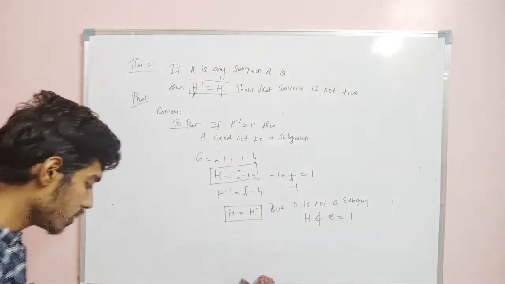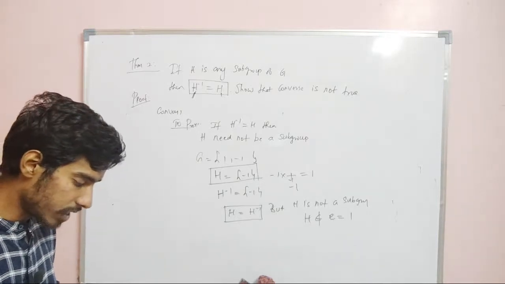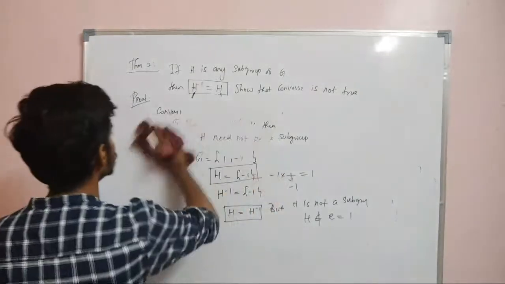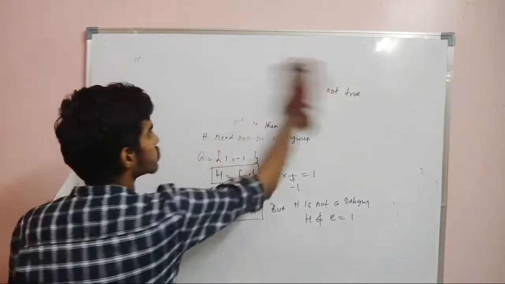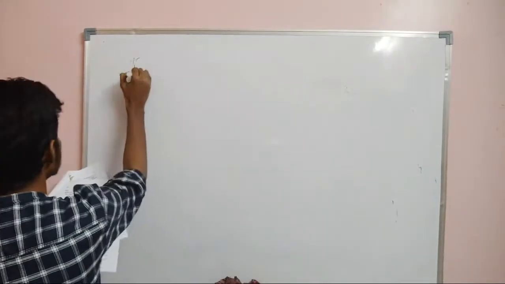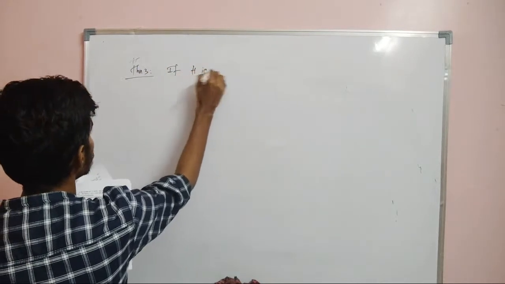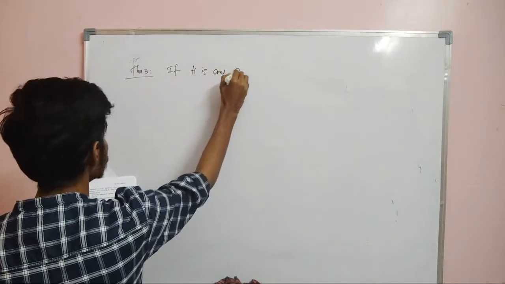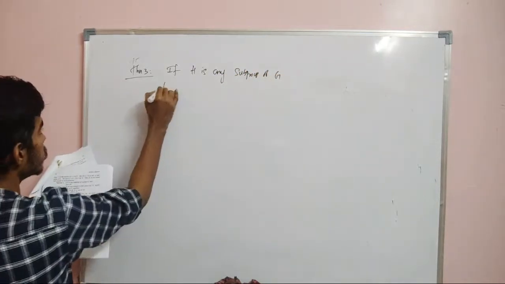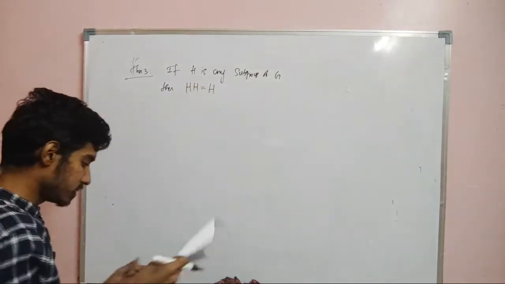The third theorem: if H is any subgroup of G, then capital H into H is same as H. So theorem 3, if H is any subgroup of G, then HH is same as H.